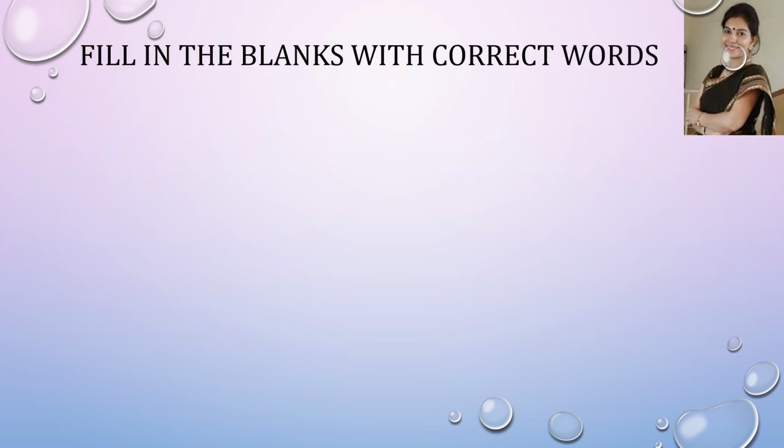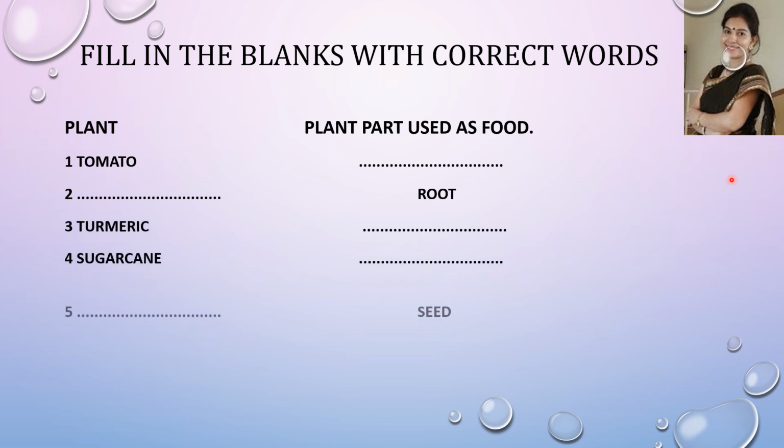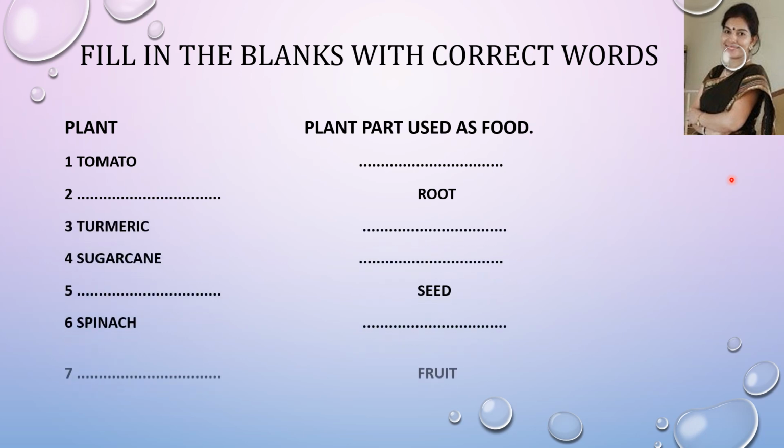Now the next question: you have to fill in the blanks with the correct words. There are 2 columns, plant and plant part used as food. Like the plant is tomato, which plant part do we use as food?